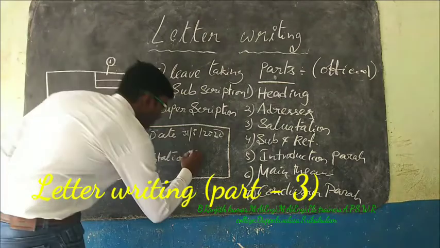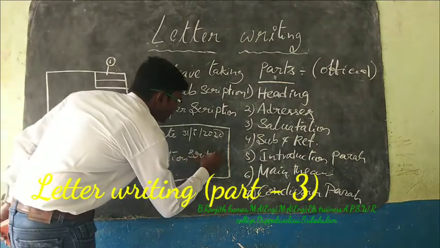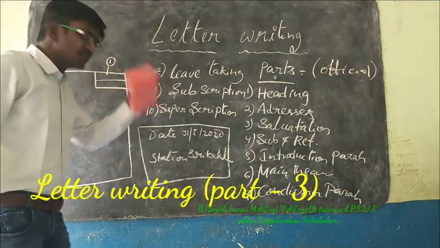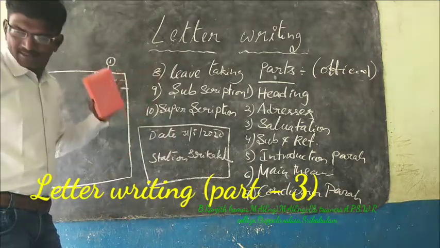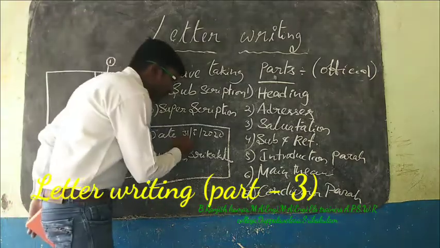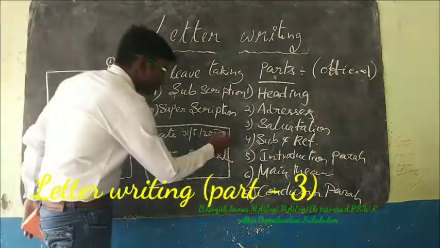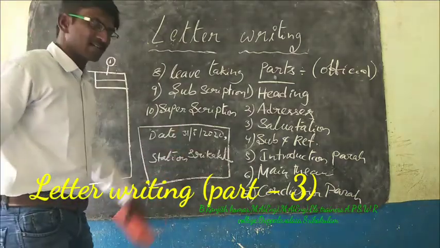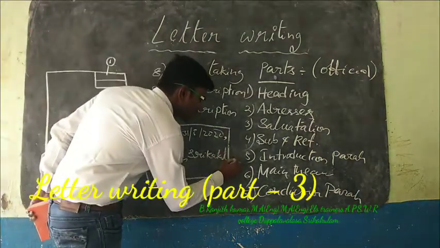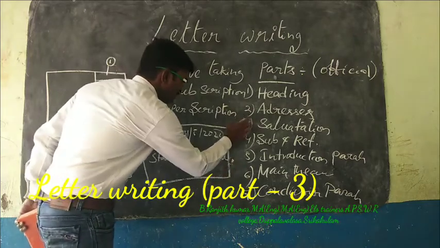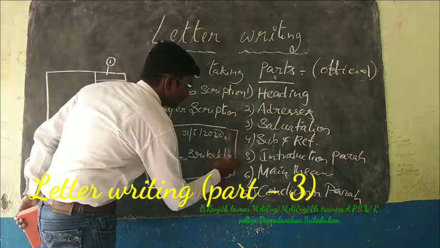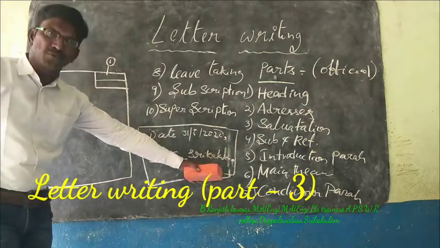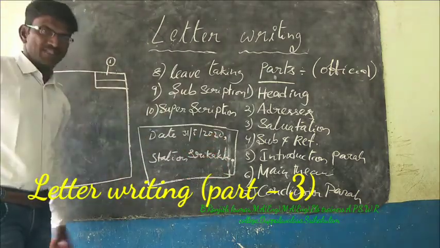Okay, what is station? Srikakulam. Here we should remember one thing: after the date we have to use a comma, and after the station we have to use a full stop. We should maintain these two.